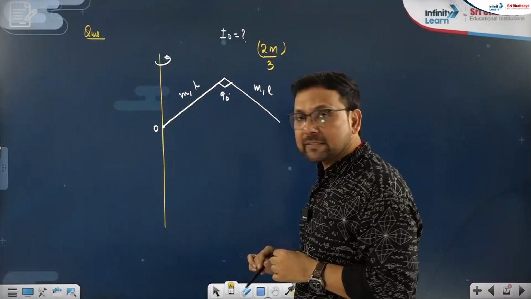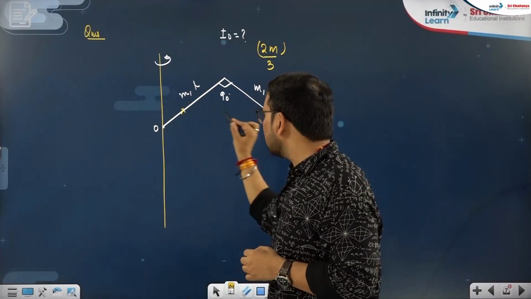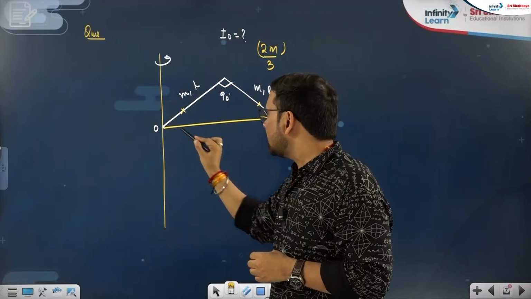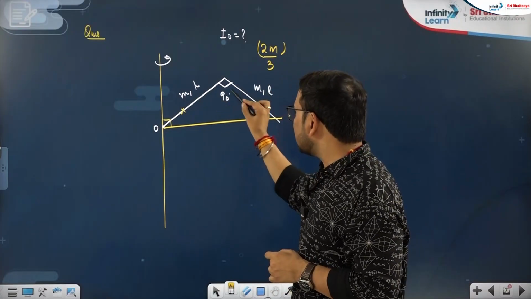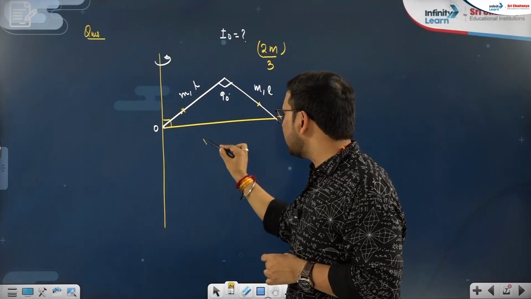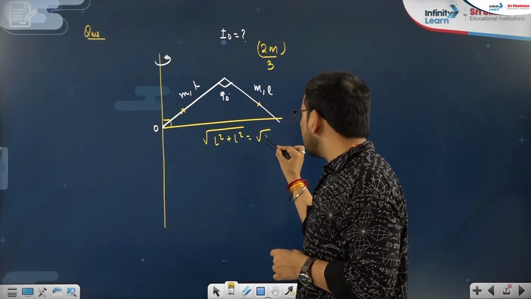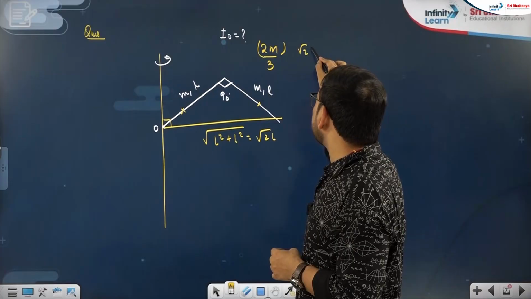What is the perpendicular distance? This is 90 degree. I will not take this. What I strongly have to take is that distance which is perpendicular to the axis. If this is L, this is L, this is 90 degree, we all know it will be under root L square plus L square. That is root 2L.